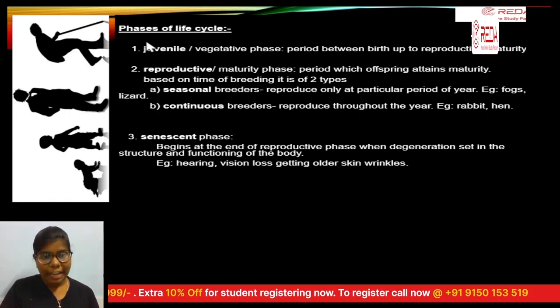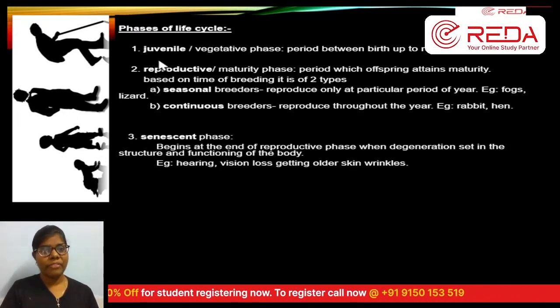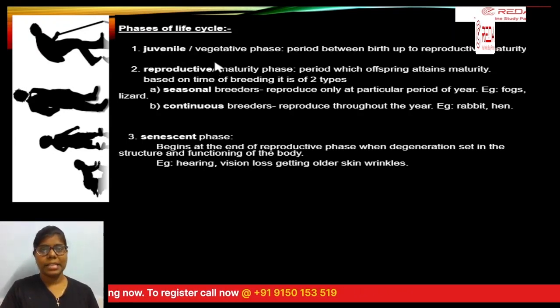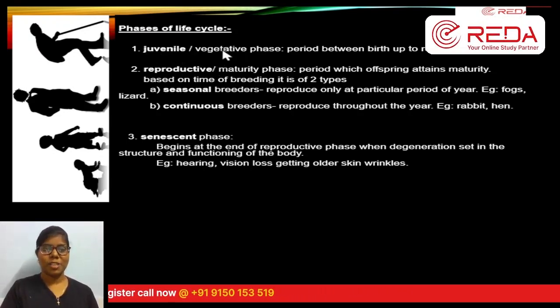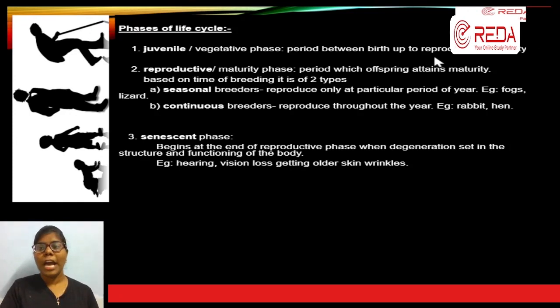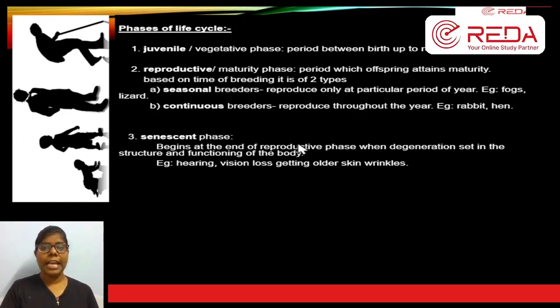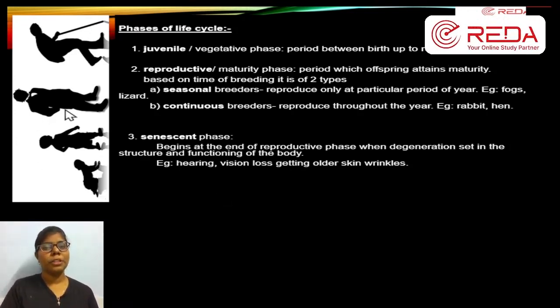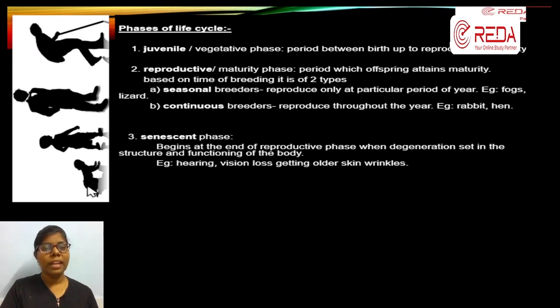The juvenile phase, we can commonly call the baby phase. In scientific terms we say it is the vegetative phase. It is the period up to reproductive maturity. The phase in between, from birth until reproductive maturity, is the juvenile phase.